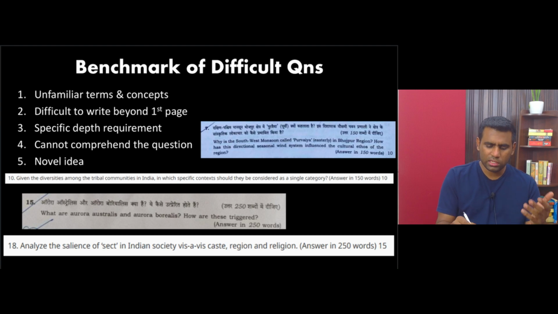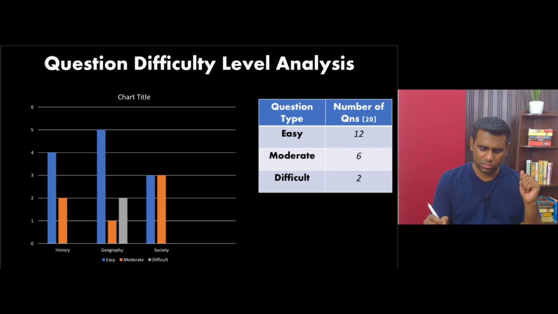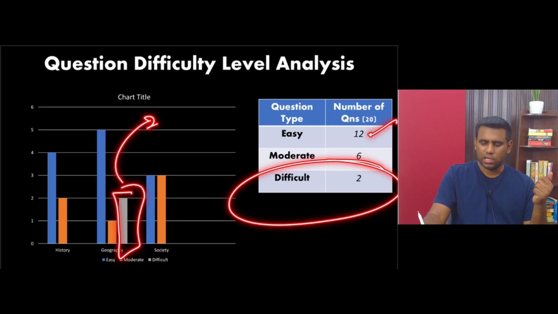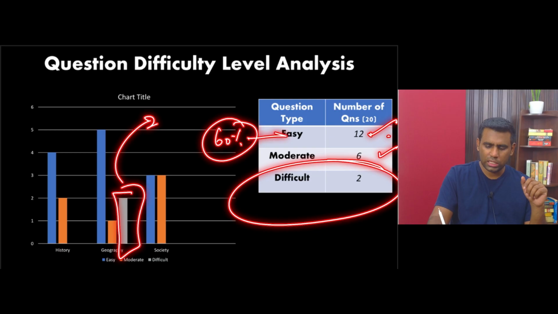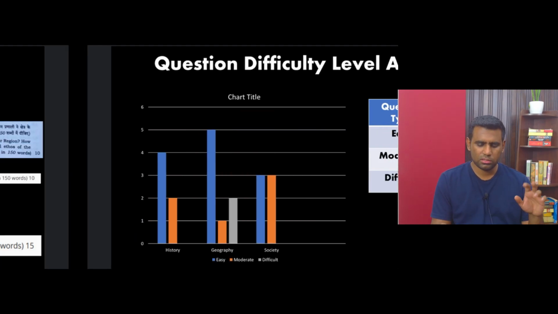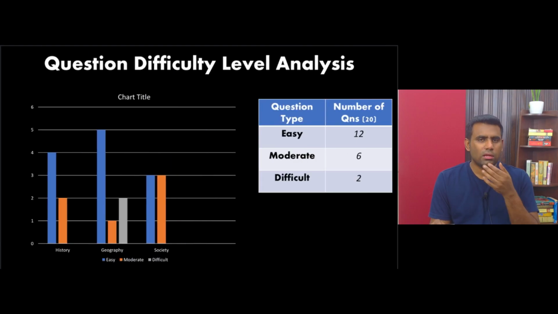And I don't even think it's of the novel idea. That 1 difficult question, I'll be showing in the next slide here. If you see, only in geography I have brought 2 questions under the difficult type, right? So all the other questions are either easy or moderate. So 60% of your questions are very, very easy this year, and 6 questions, another 30% of the questions, are of the moderate type, right? So the paper, in my opinion, is actually very easy, maybe moderate.